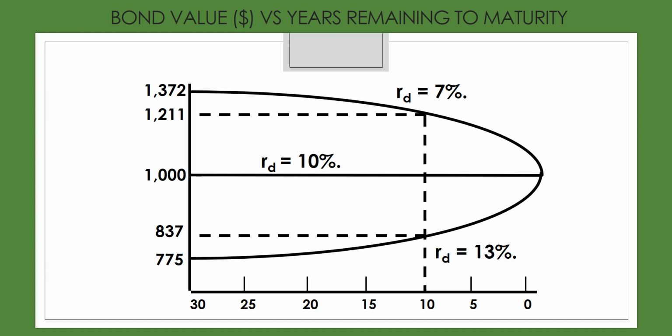So here we see that we have a bond that is trading at a premium. The coupon rate for this bond is higher than the market interest rate, which therefore drives up the price because demand is higher. And so this bond is trading at a premium. Now, as we approach maturity, notice that the price of this bond falls. So it's continually declining. The market value of the bond is continually declining.